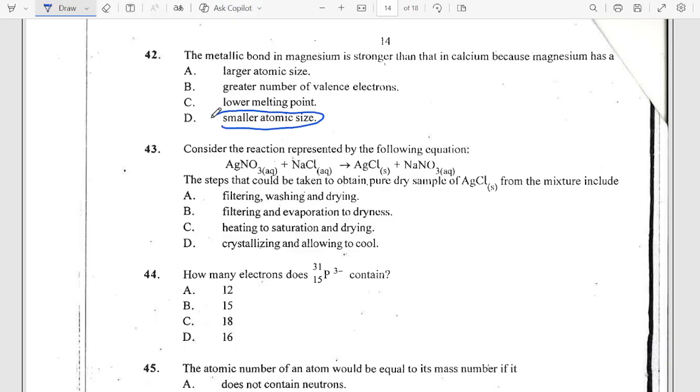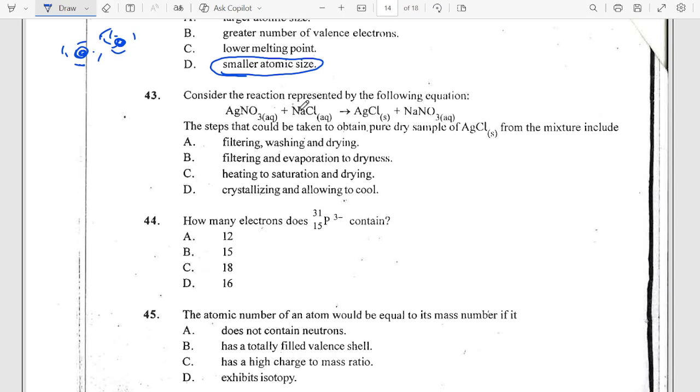Metallic bond, the smaller size, tend to be more attracted. Remember, metallic bond is the attraction between the nucleus of one atom to the electrons of another atom. Okay, so that's very important. Now the next question says, consider the reaction represented by the following equation.